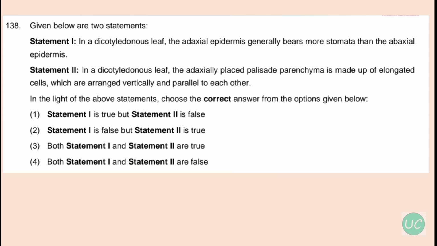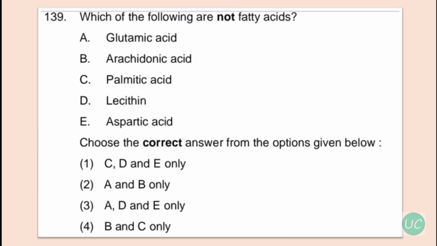And statement number 2, in a dicotyledonous leaf, the adaxially placed palisade parenchyma is made up of elongated cells which are arranged vertically and parallel to each other. So this statement is true. So the correct option over here is option number 2. Statement 1 is false and statement 2 is true. Okay, our next question, which of the following are not fatty acids?